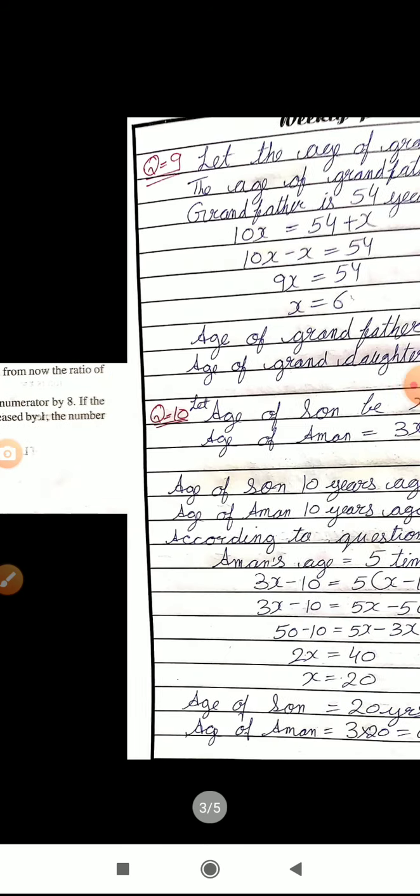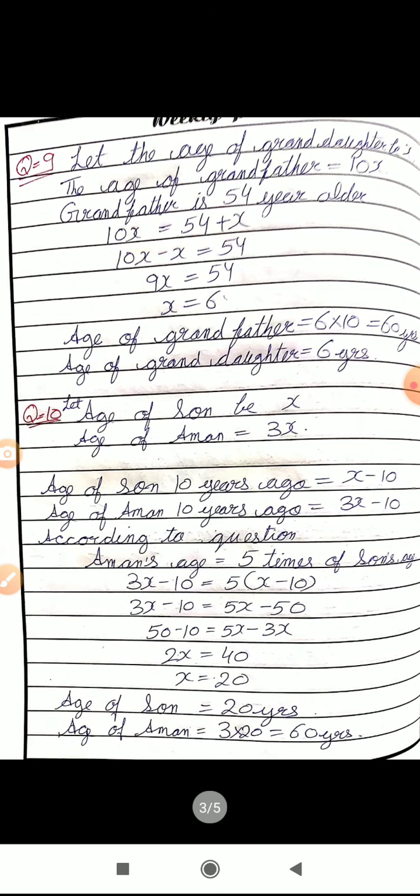So let us see how we will solve this. Let the age of granddaughter be x, and so the age of grandfather will be 10x. And grandfather is 54 years older, so 10x is equal to 54 plus x. We got x as 6, so the age of granddaughter is 6 and grandfather is 60. Okay, so quite easy, you can solve it very easily. Let us see question number 10.